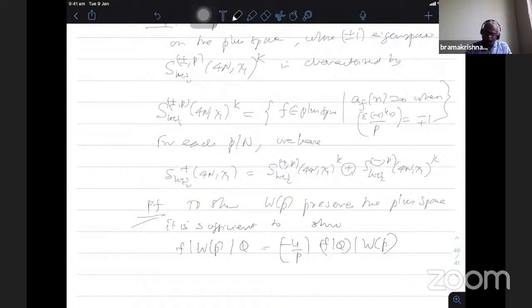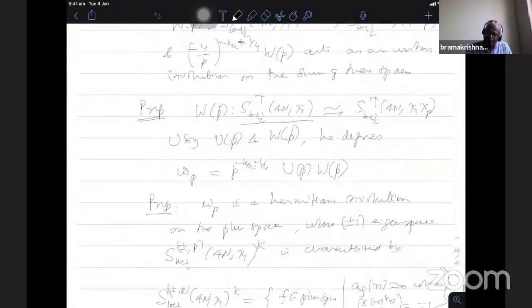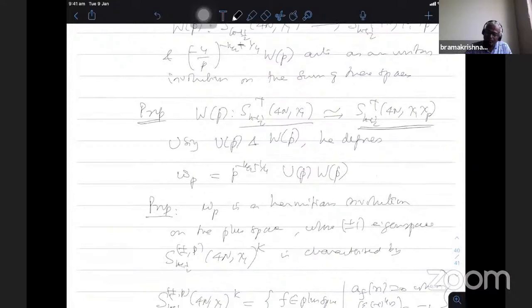Okay, if I show this one, the alpha value for F bar WP, only this will be extra. I told you that epsilon is extra, minus 1 by 4 by P is the extra term for epsilon in this case. So I have an alpha for F in the original character space, multiply by minus 4 by P, I get the alpha for the character for this particular space. Therefore, this will show you that F bar WP belongs to the plus space here, because this chi 1 into chi p is there. So that's the whole point.